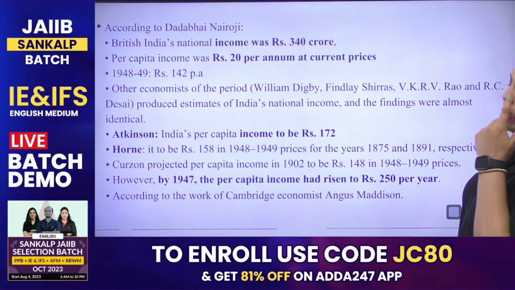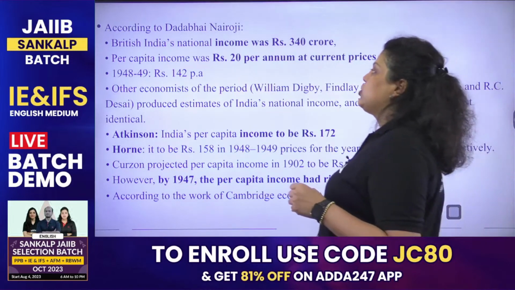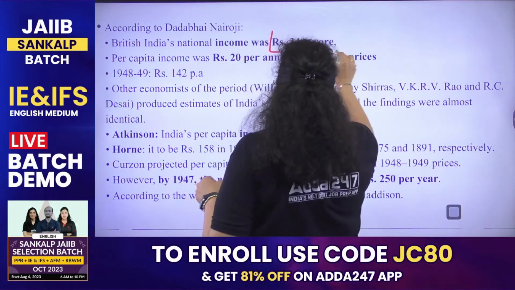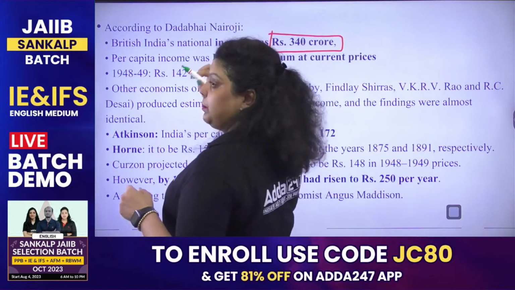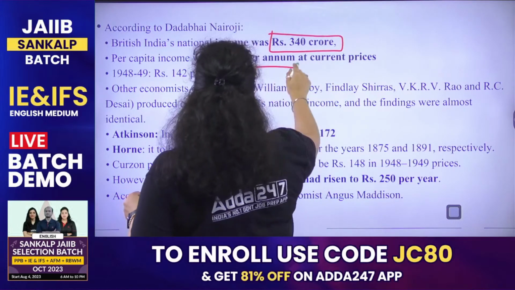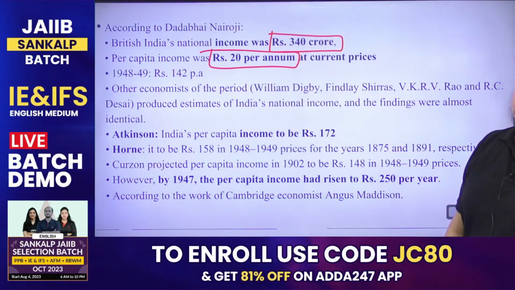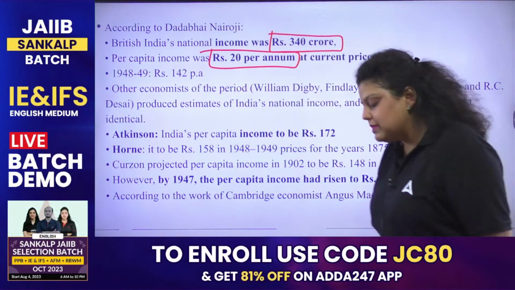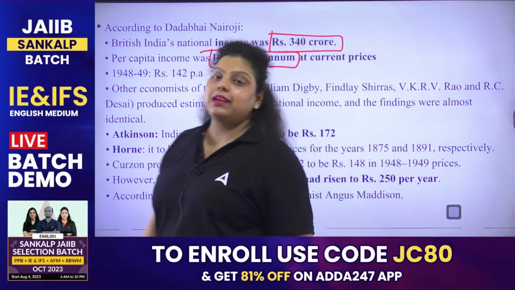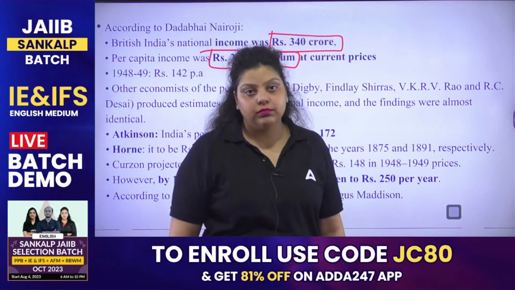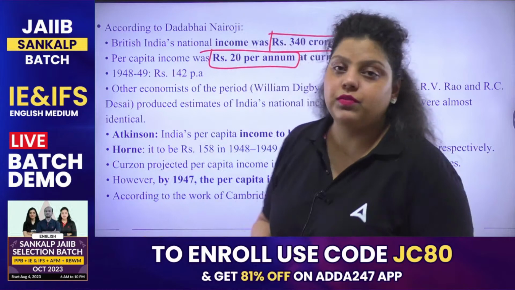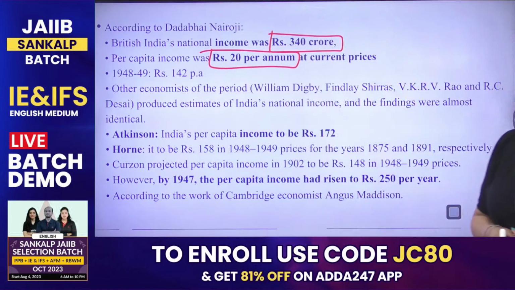According to Dadabhai Naoroji, British India's national income was 340 crores, and the per capita income for the first time was 20 rupees per annum. So you can see our national income was 340 crores, but the per person was getting only 20 rupees per annum. That was the per capita income of our country in 1867-68, as estimated by Dadabhai Naoroji.